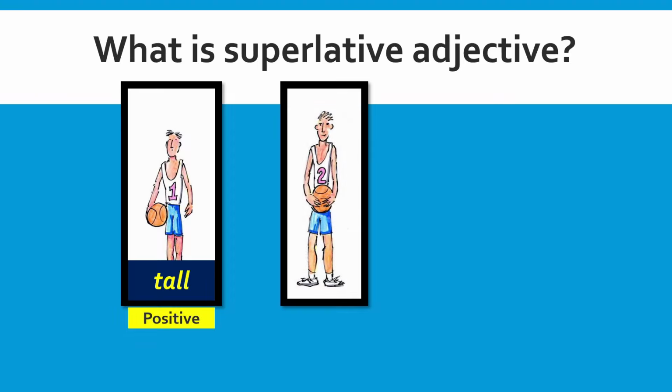However, if there is another basketball player and we can see that there is additional height compared to the first basketball player, then we use the adjective taller to describe this player if we compare him to the first one. Hence, this is called a comparative adjective.